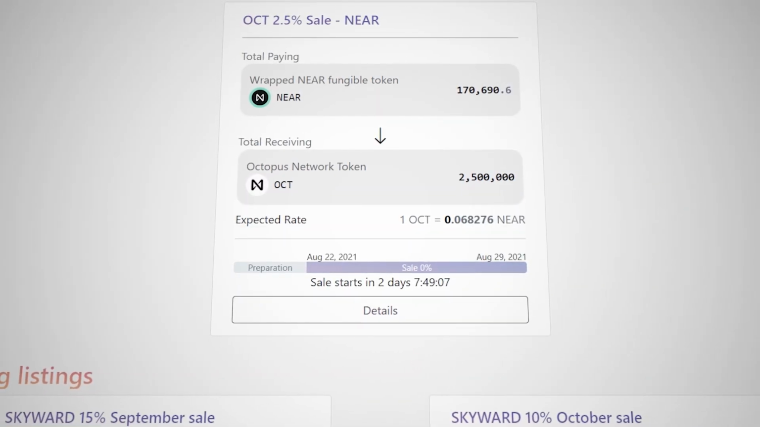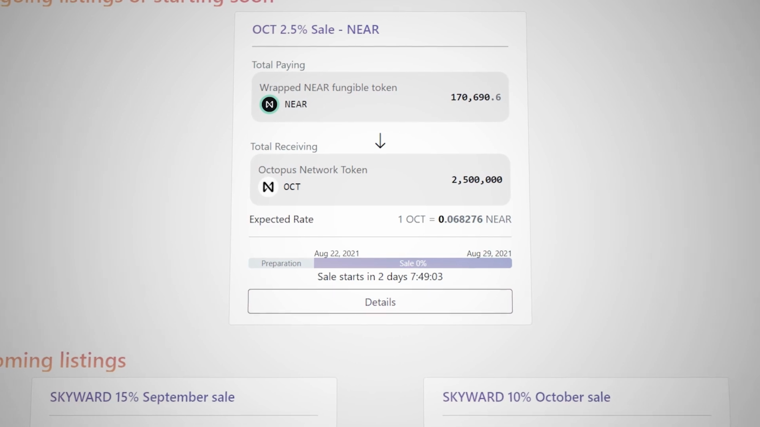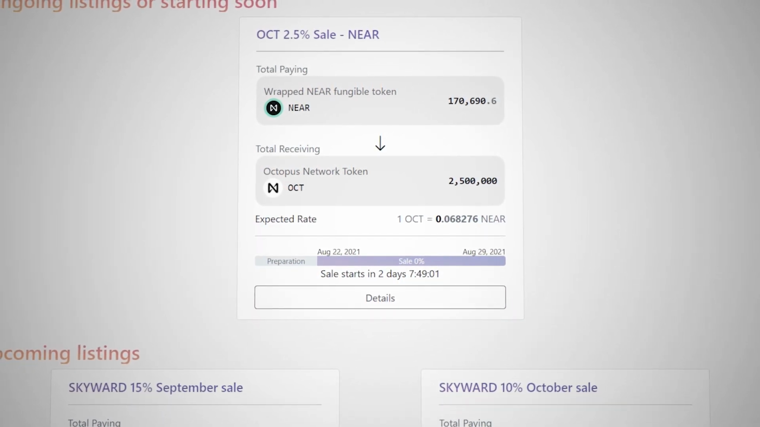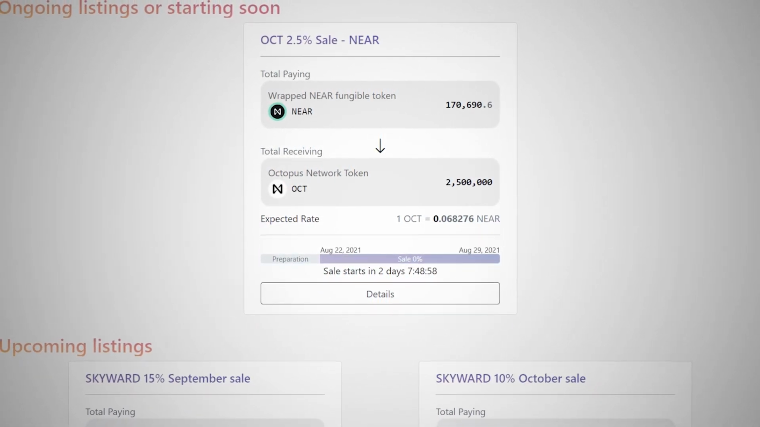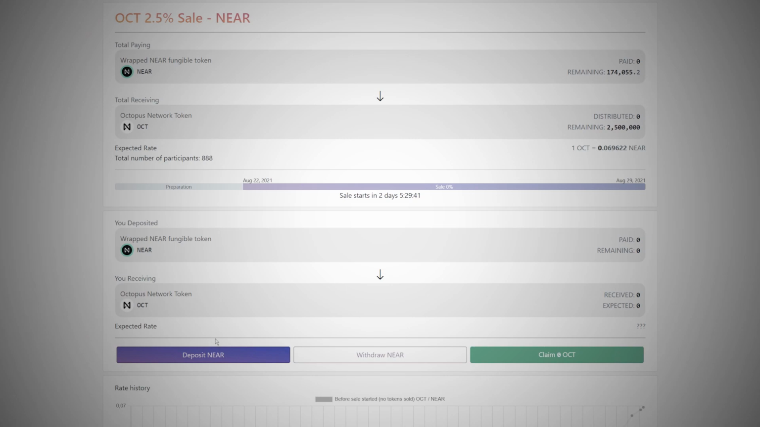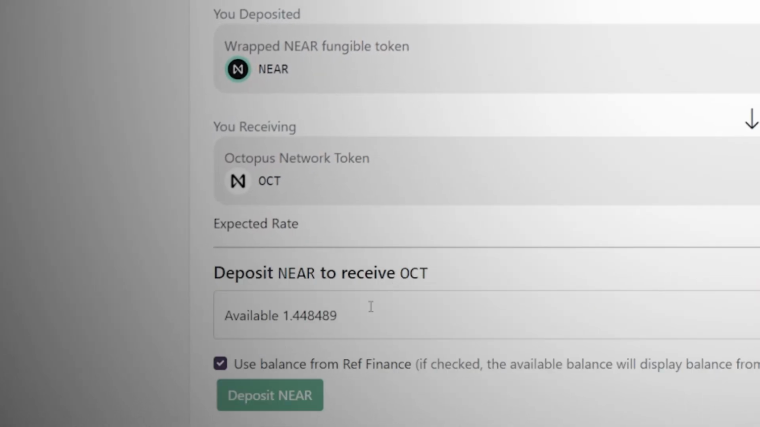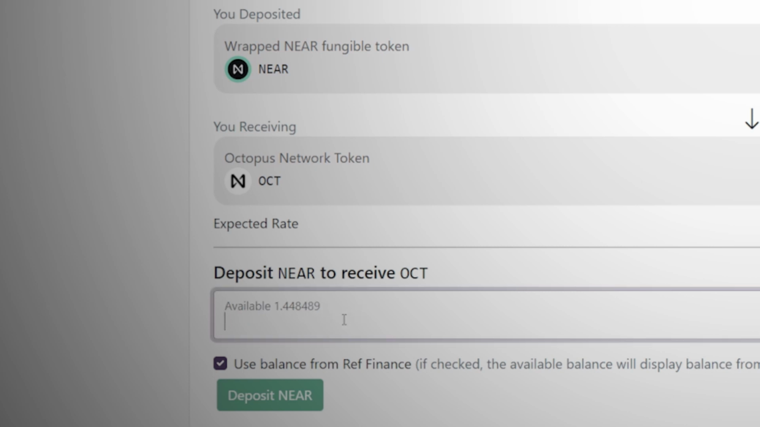To participate in the IDO, you will need to log in with the Near account. If you don't have one, you can create it on the wallet.near.org website, and then get some Near tokens for the participation in the Octopus IDO. After signing in with your Near wallet, head over to the OCT sale page, choose the amount of Near you want to exchange for OCT and deposit. Once the sale starts, you'll be able to receive OCT tokens by clicking the Claim OCT button.